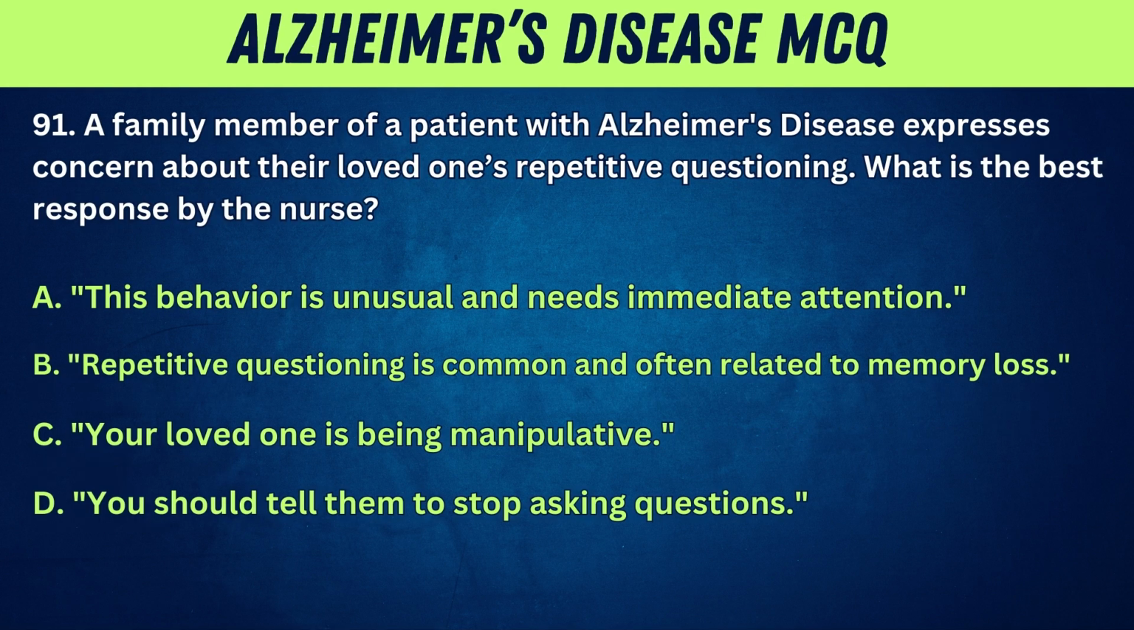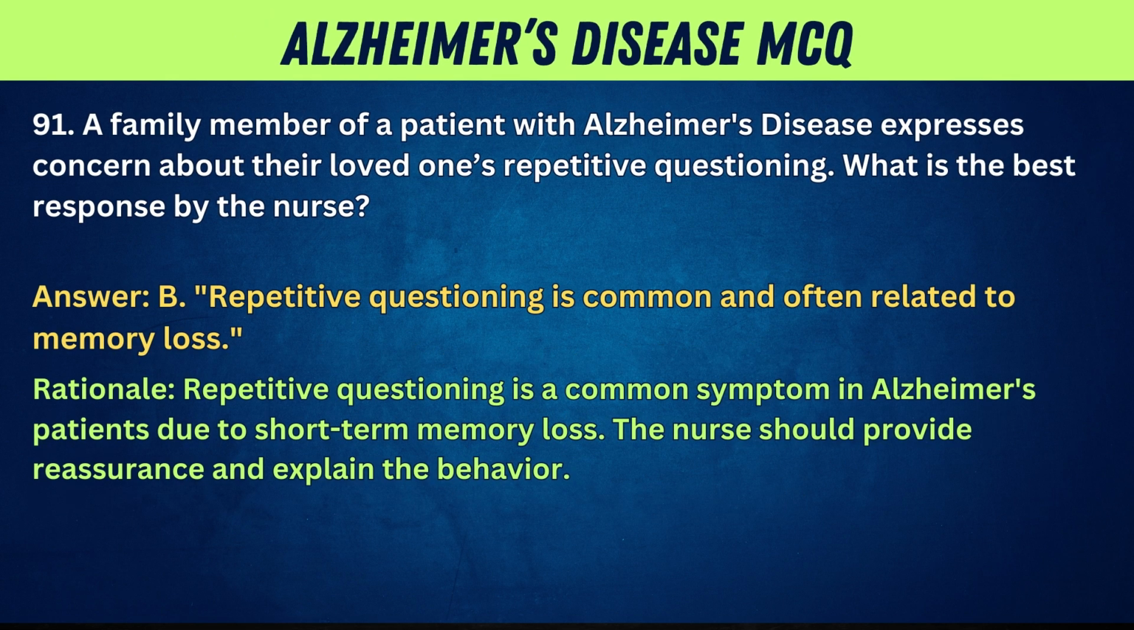91. A family member of a patient with Alzheimer's disease expresses concern about their loved one's repetitive questioning. What is the best response by the nurse? A. This behavior is unusual and needs immediate attention. B. Repetitive questioning is common and often related to memory loss. C. Your loved one is being manipulative. D. You should tell them to stop asking questions. Answer: B. Repetitive questioning is common and often related to memory loss. Rationale: Repetitive questioning is a common symptom in Alzheimer's patients due to short-term memory loss. The nurse should provide reassurance and explain the behavior.